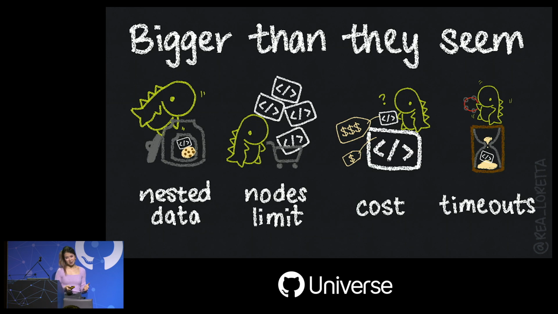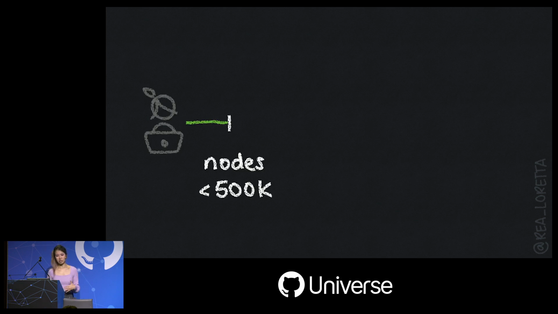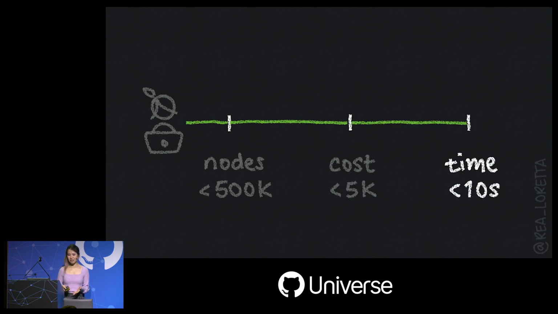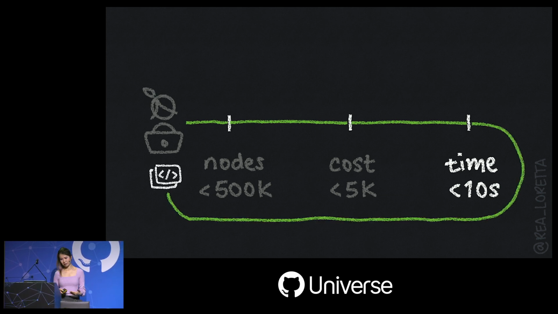So these gotchas are worthy opponents on their own, but in a team fight, they can be overwhelming and present quite the challenge. So let's take a look at the whole request lifecycle in context. We write our GraphQL query that pulls nested data, send it to GitHub servers. They check that our query is below the nodes limit. Okay, that passes. Then they compute the cost and add it to our current running costs and check if we're still below our hourly quota. Still in the green, cool. They finally run the query, and if it completes under 10 seconds, then we finally get the result back.